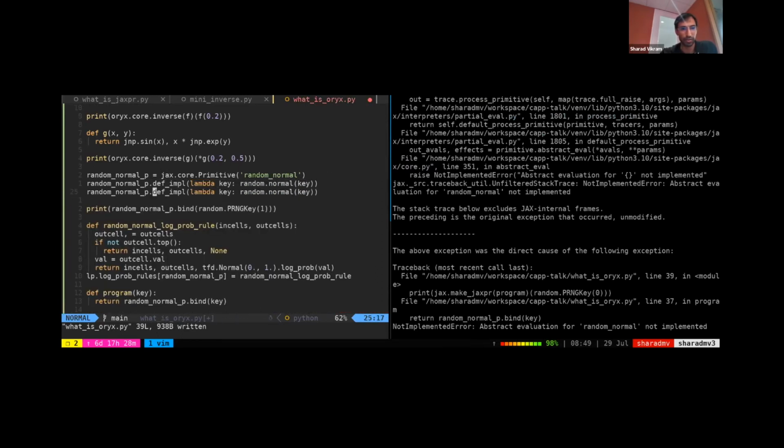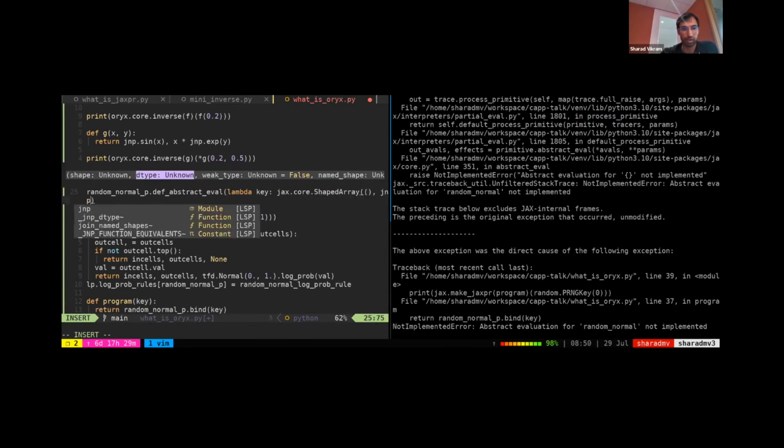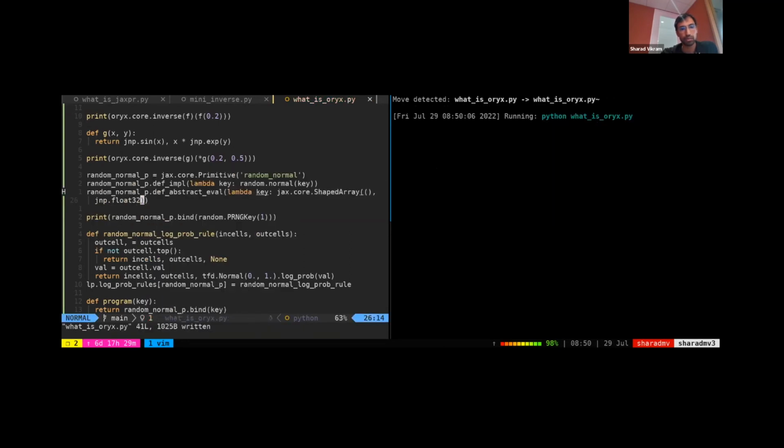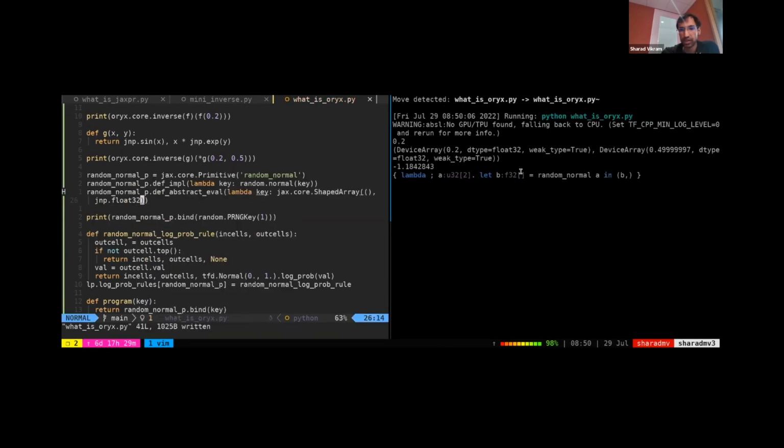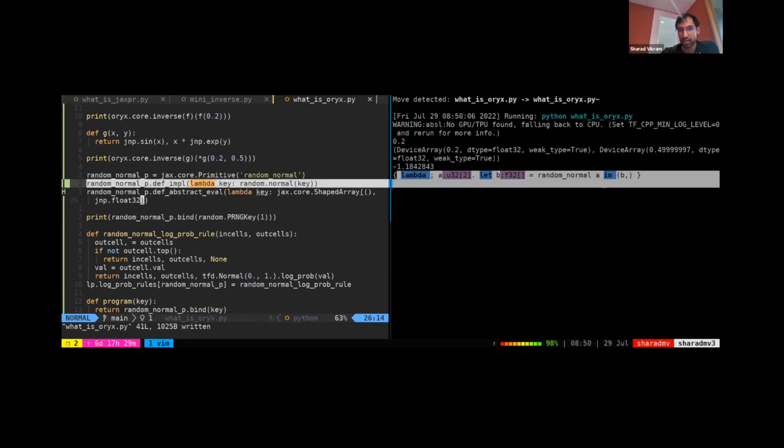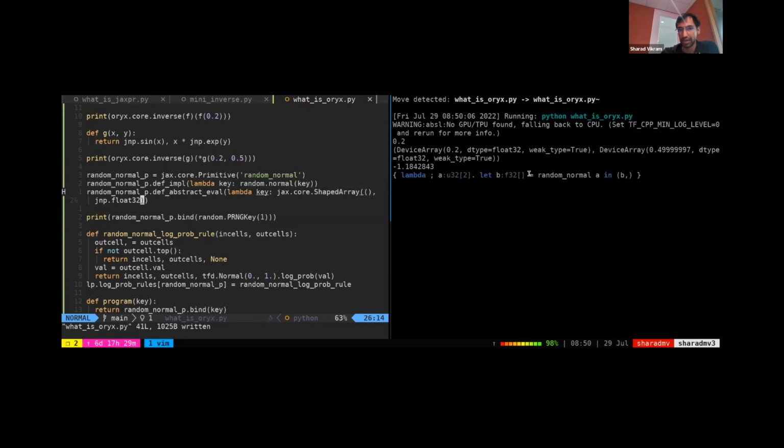Let me do that real quick. It's just sampling a scalar, so I'll return a jax.core.ShapedArray that has scalar shape. And we'll see here that we have it now in a Jaxpr. It takes in this key, this U32[2]. That key is consumed by random normal, and then we return a scalar.